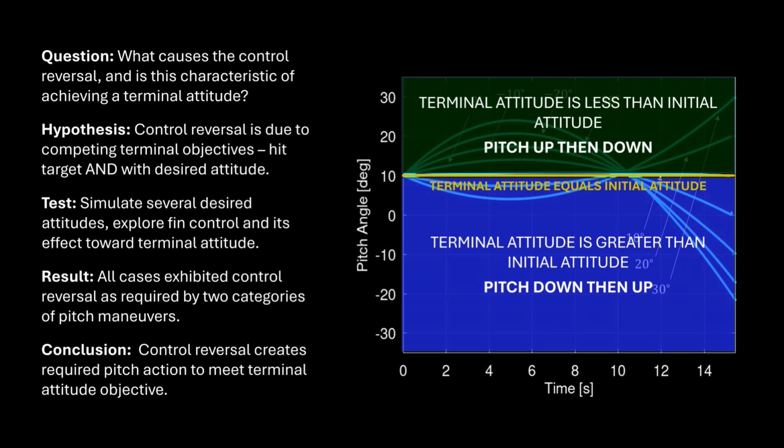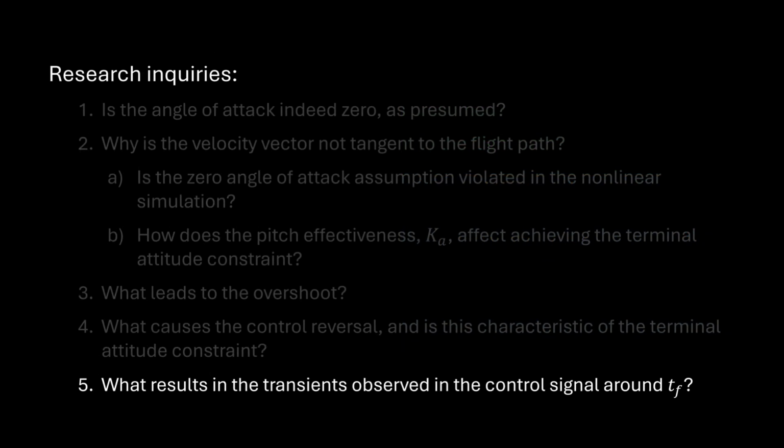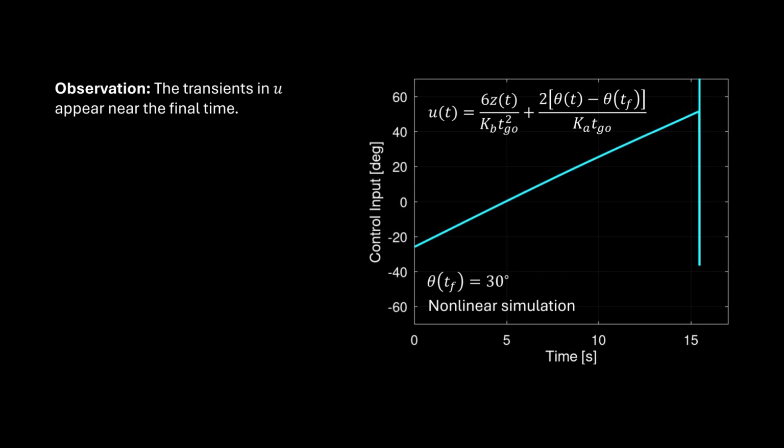In conclusion, it's clear that control reversal creates the required pitch action to meet the terminal attitude objective for a single target location, which confirms our hypothesis. Finally, we explore transients that are observed in some control signals around the final time. Take, for instance, this 30-degree terminal attitude case for the nonlinear simulation.